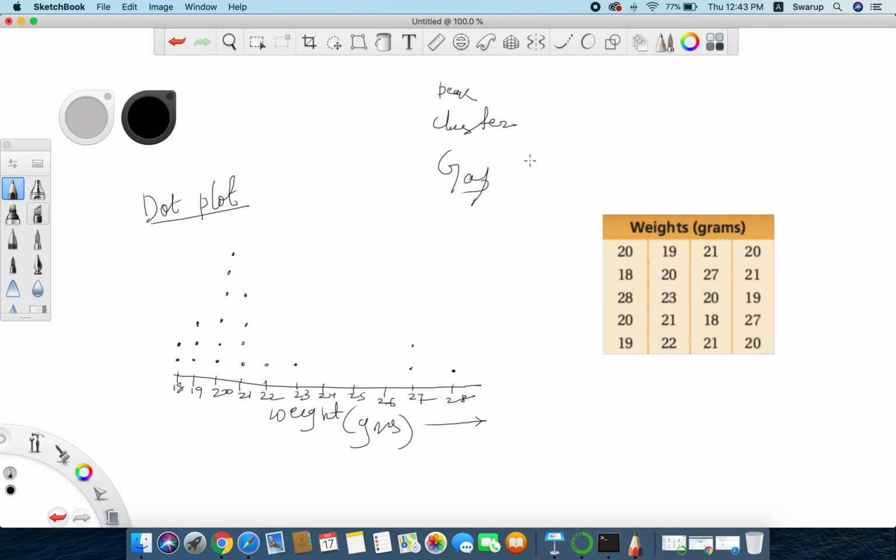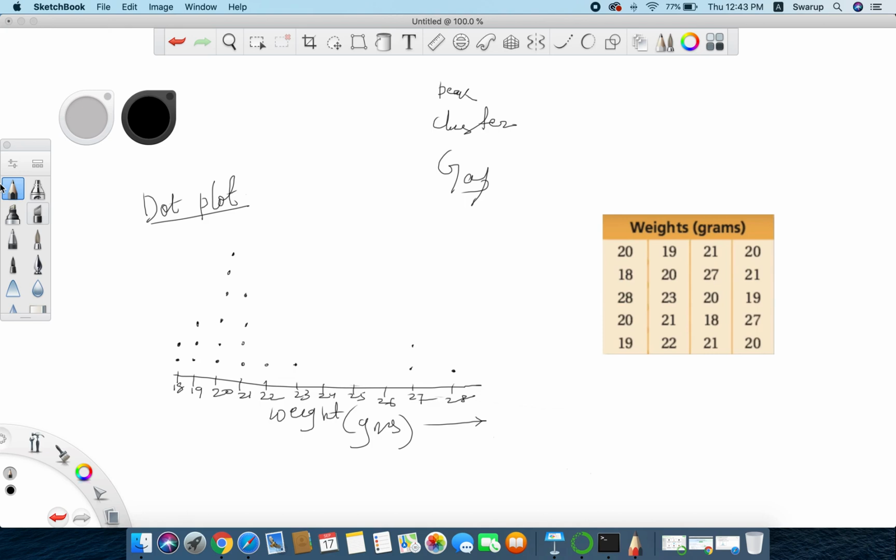Now the first thing is to see if we have got the right number of dots or not. We have 20 values, so if you count the dots, it should be 20. So we have 1, 2, 3, 4, 5, up to 20. So we have a total of 20 values within the graph.